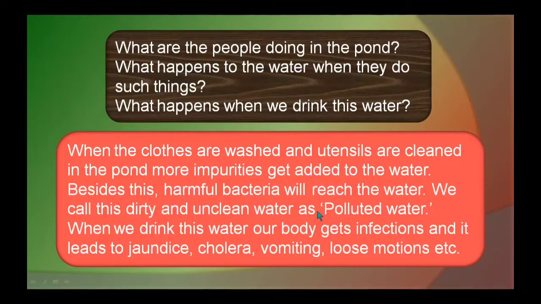That bacteria will reach the water. Besides this, harmful bacteria will reach the water. When we are cleaning utensils, when we are washing clothes, what happens? The water gets polluted. We call this dirty and unclean water as polluted water.